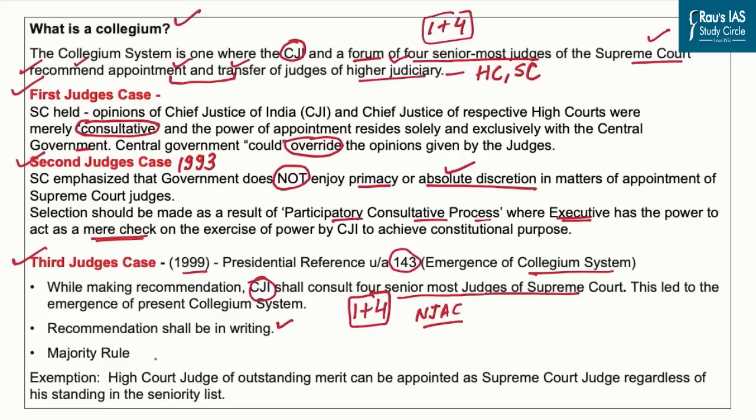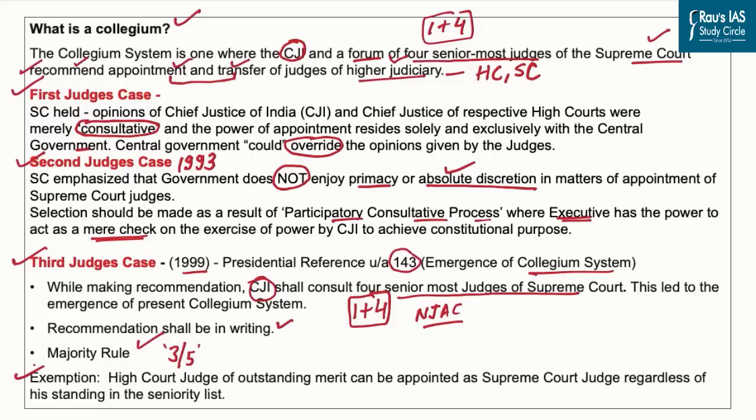Secondly, they should follow the majority rule. Now, what does it mean? It means that if the majority of the Collegium is against the appointment of a particular person, let's say 3 out of 5 members say that a particular person is not eligible to be a judge in the Supreme Court, then that person will cease to be considered for the Supreme Court.